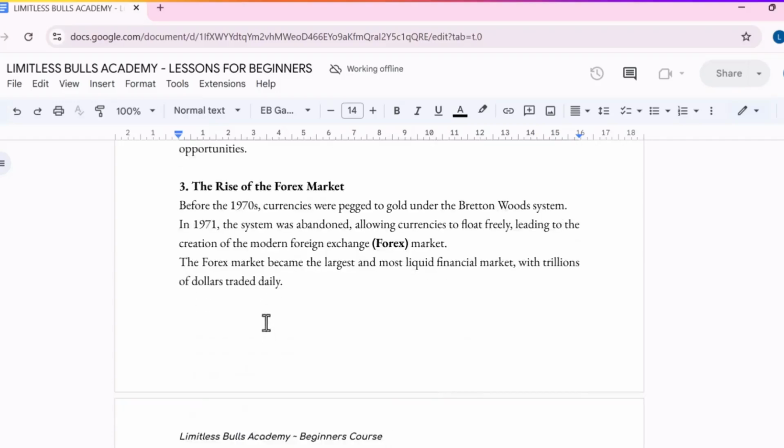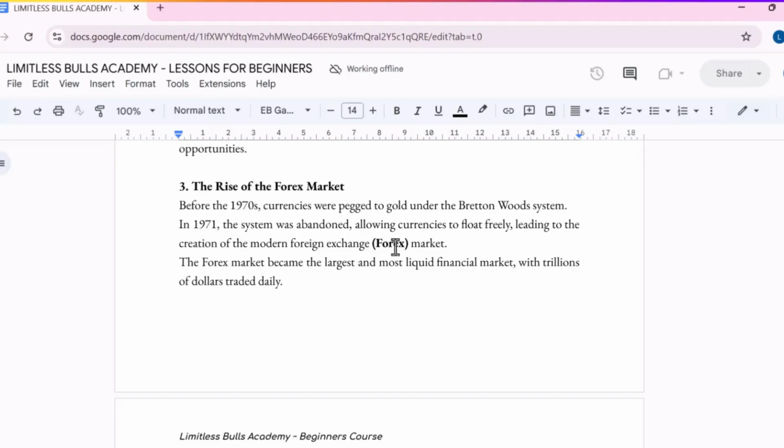So, the rise of the forex market. The forex market is a subsection under the global financial market, right? The rise of the forex market evolved in the 1970s, where currencies were pegged to gold under the Bretton Woods system. In 1971, the system was abandoned, allowing currencies to float freely, leading to the creation of the modern forex market.